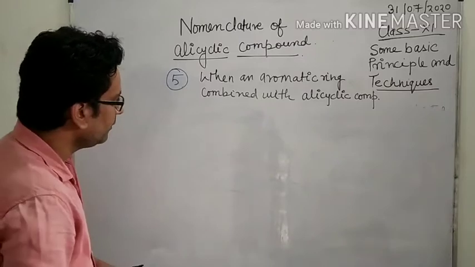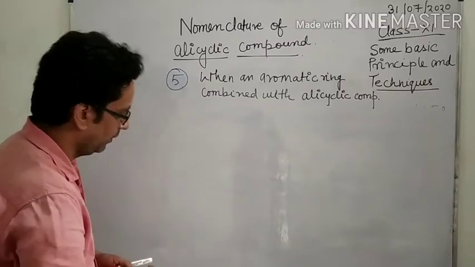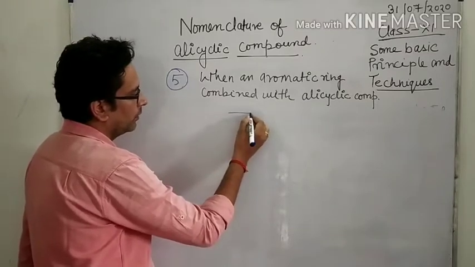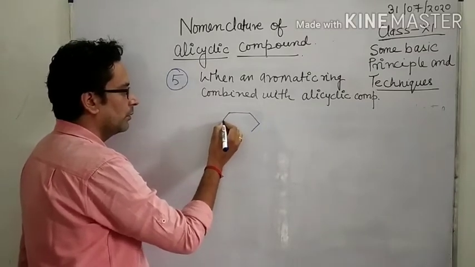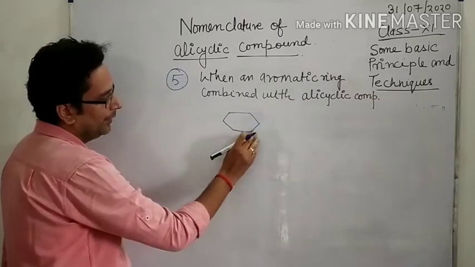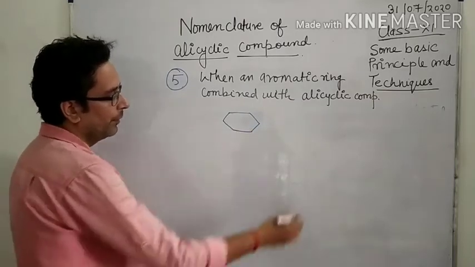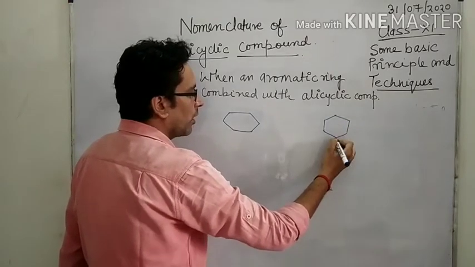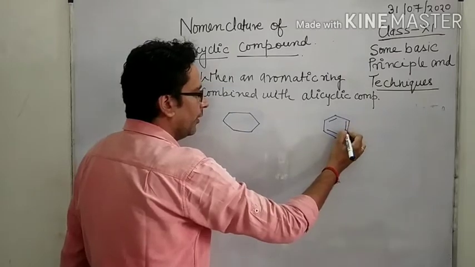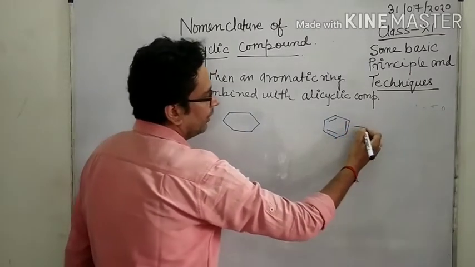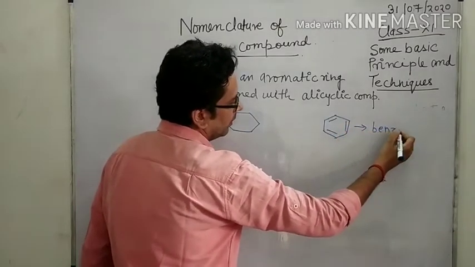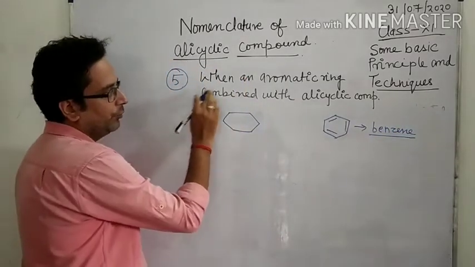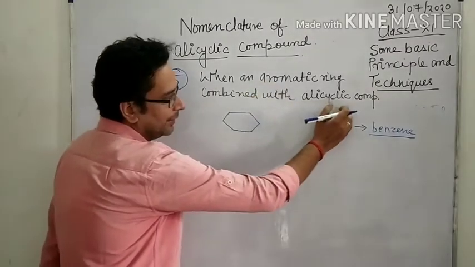Look here, this is the acyclic compound. Now look here, this is the aromatic compound, and in aromatic it is benzene. 5th point, when an aromatic ring is combined with alicyclic compounds.